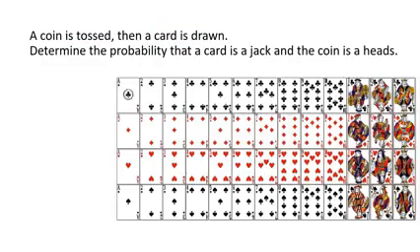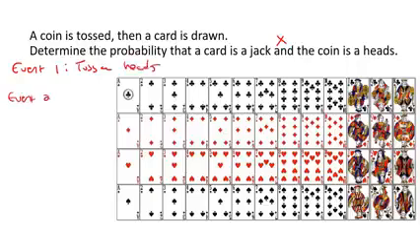Here are the cards once again. It says a coin is tossed, then a card is drawn. Determine the probability that the coin is a heads and a card is a jack. They're using the word "and", so that's going to be multiply. Event number 1, let's do the coin toss first. We're going to toss a heads, and then event number 2 is get a jack.